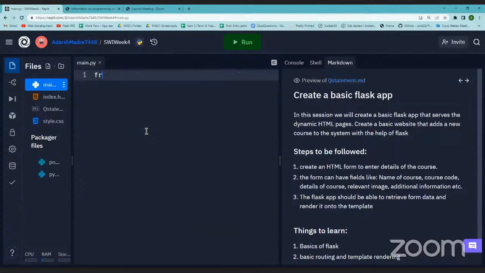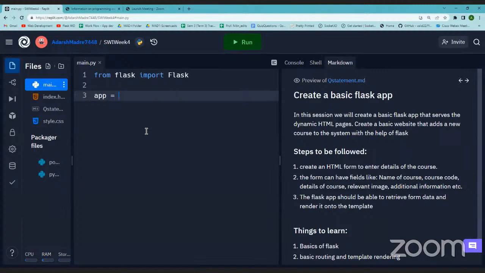Basically, for that we'll first import Flask. This flask with a small f is the library or the framework, and the Flask with a capital F is the object of this library, which will help us to create the application object. From flask import Flask. Then with that I'll create the application. I'm naming it as app. You can name it anything you want, then only the way we refer to this app will change. I'll show you where it changes.